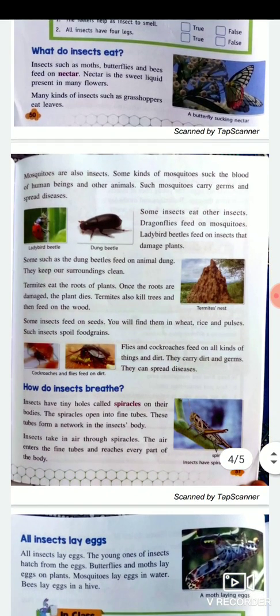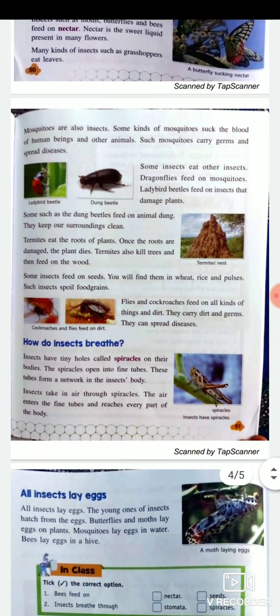Now, as insects are living things, they breathe also. But how do they breathe? They breathe through small tiny holes present all around on their body. These tiny holes are called spiracles. Spiracles are present in a network-like manner in their body. The air enters the body through these small holes and reaches every part of the body.